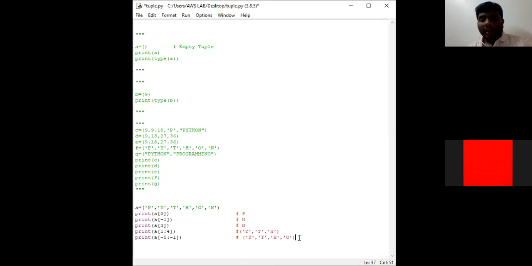Clear? Y, T, H, O. This is by using negative indexing, in order to access a group of elements by using negative indexing. Next point, print A of,